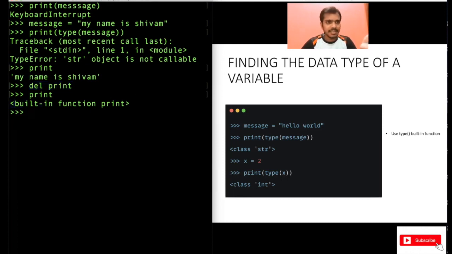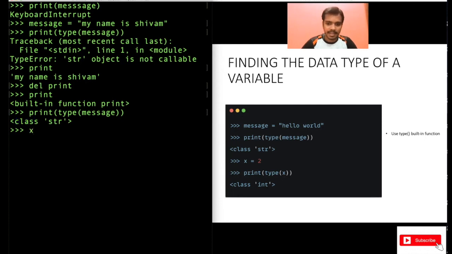So now just type print, type message, just type it here. And you should see class string. So string is the data type of this variable. That means in this variable, a string data type is stored. That's what you get here. Do not worry about what is class here. We will discuss class in later videos.